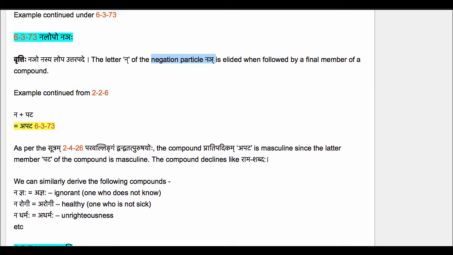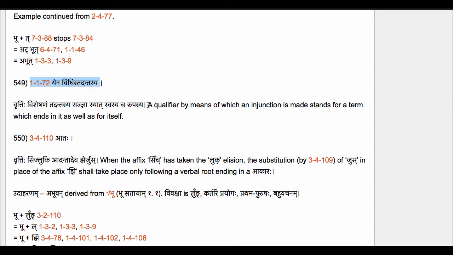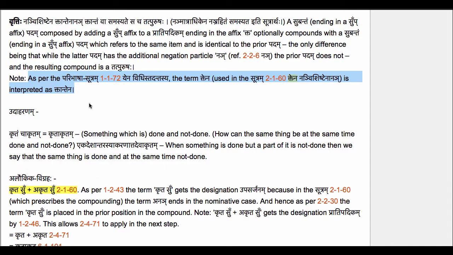The note here says that as per the Paribhasha Sutram 1172, yena vidhistadantasya, the term ktena used in this Sutram 2160, ktena nai vishishtena nai, is interpreted as ktantena. We know what 1172 says. It says that a qualifier by means of which an injunction is made stands for a term which ends in it as well as for itself. So ktena stands for ktantena, a term which ends in the affix kta.